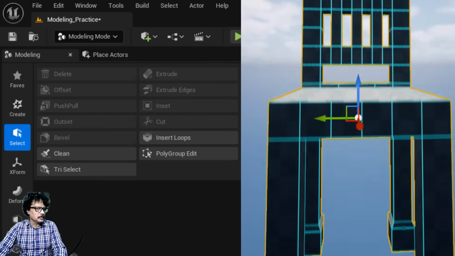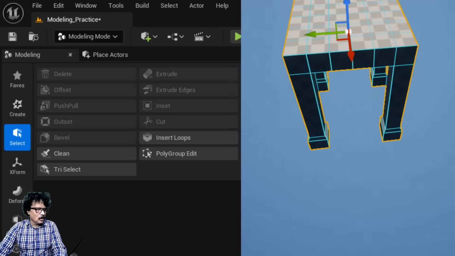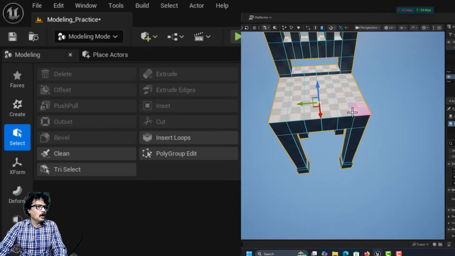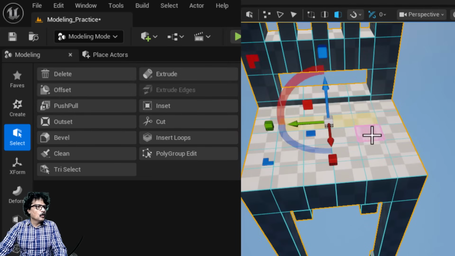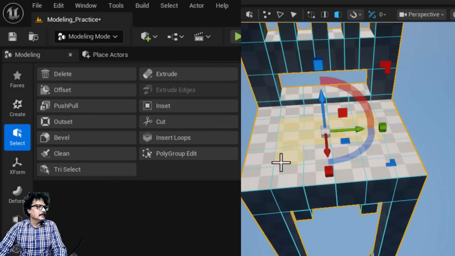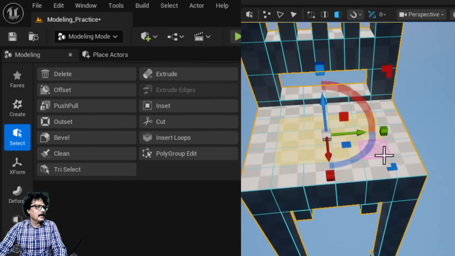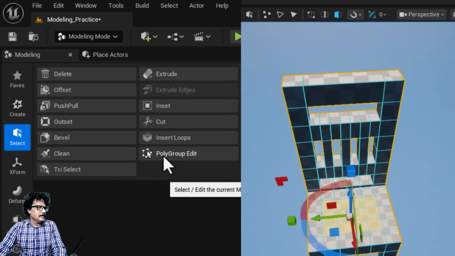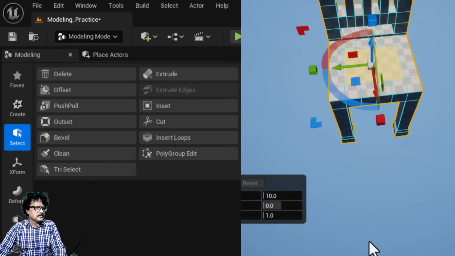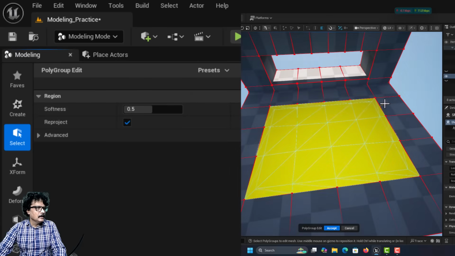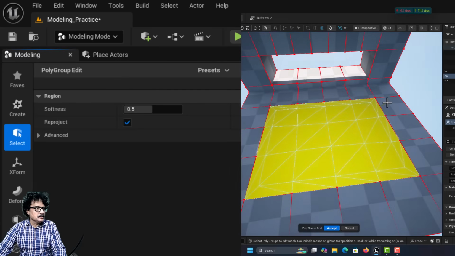I will come to the top, I will turn down, press W. See, leaving the outer edge, I selected 1, 2, 3, 4, 5, 6, 7, 8, 9, 10, 11 and 12 faces here. I went into polygroup edit and I merged it into one face. Then I click accept. I will click insert and I will create a slight insert like this.